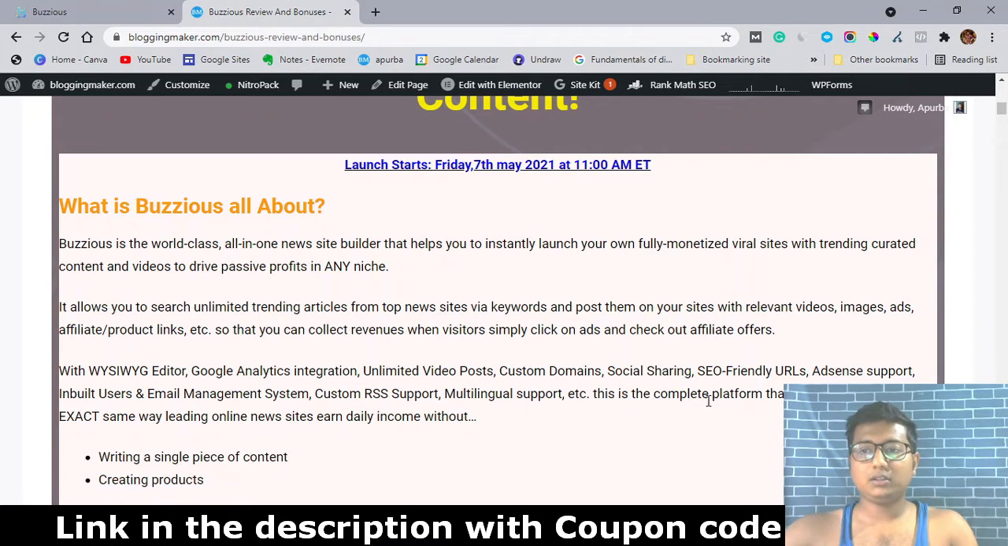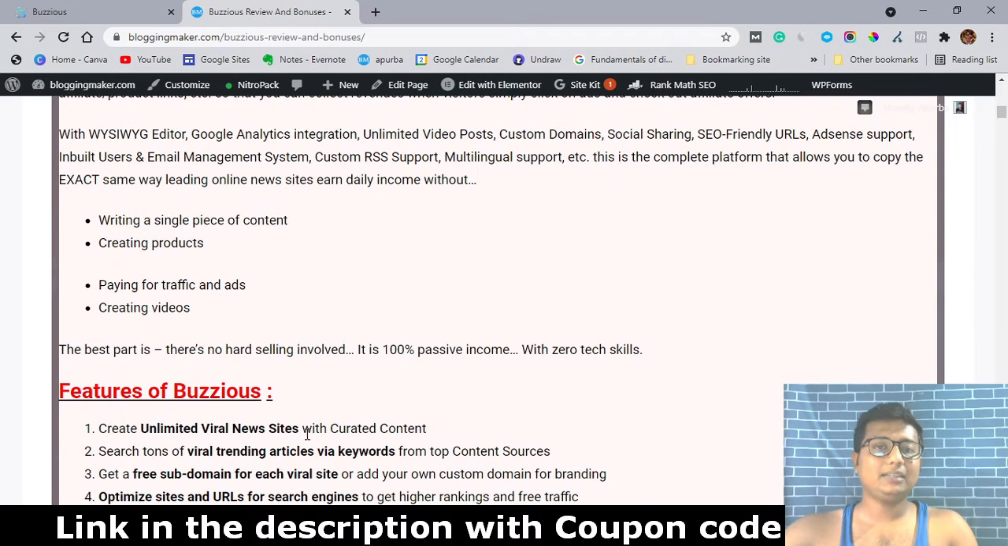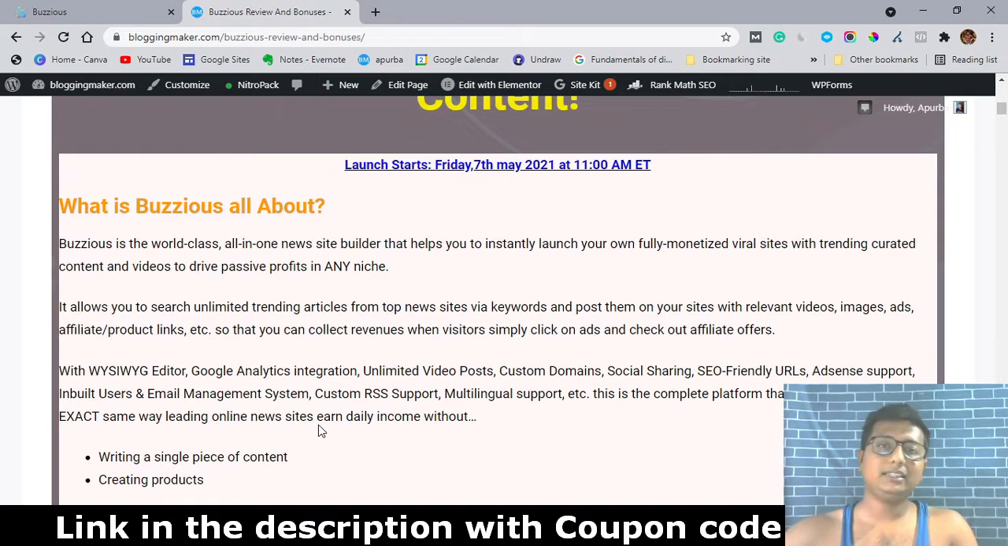So this is a complete platform that allows you to copy the exact same way leading online news sites earn daily income without writing a single piece of content, creating a product, paying for traffic and ads, or creating videos. Basically, this software will help you to create your own news website. And you get all the integrations which are essential for a website, like Google Analytics, social sharing, SEO friendly domains, AdSense support, email management system, and custom RSS, which is the most important thing for any kind of newsletter sites.